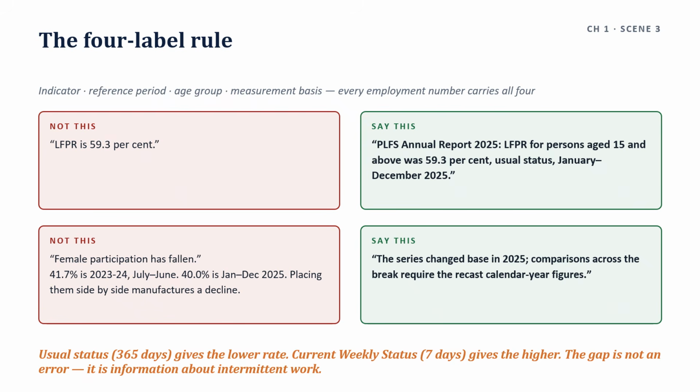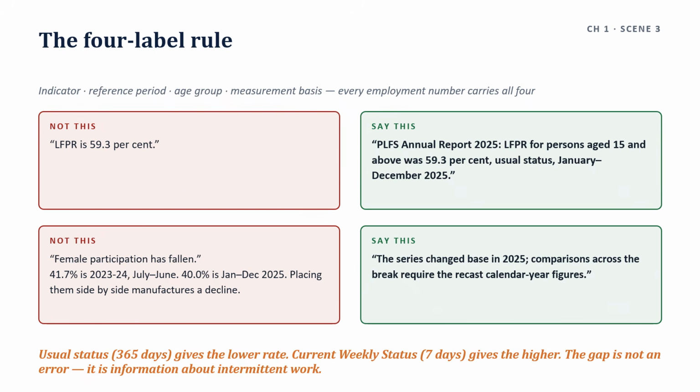In this, indicator, reference period, age group, measurement basis. Age group 15 and above, reference period January to December 2025, indicator LFPR, then measurement basis, usual status. So this is the way you have to write an answer. These sentences in your answer.